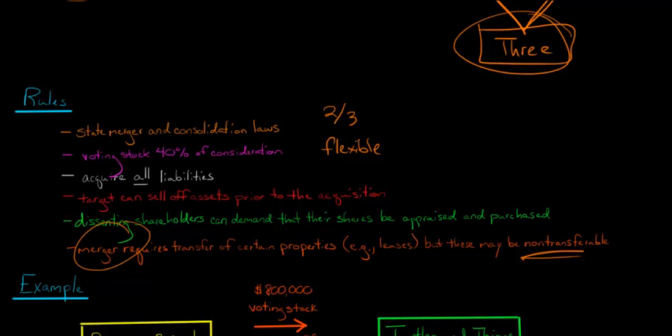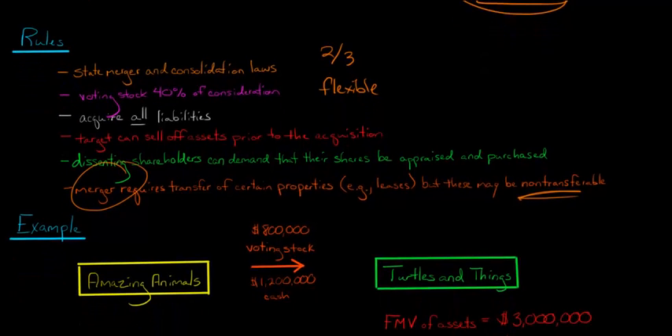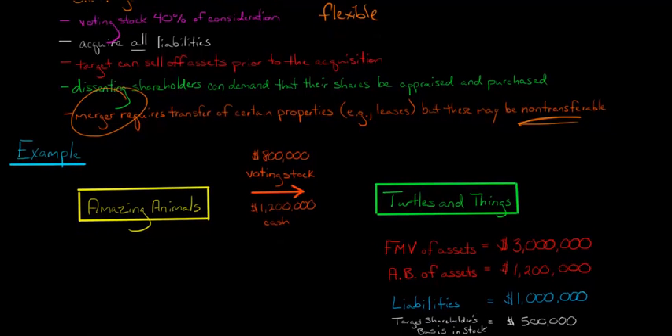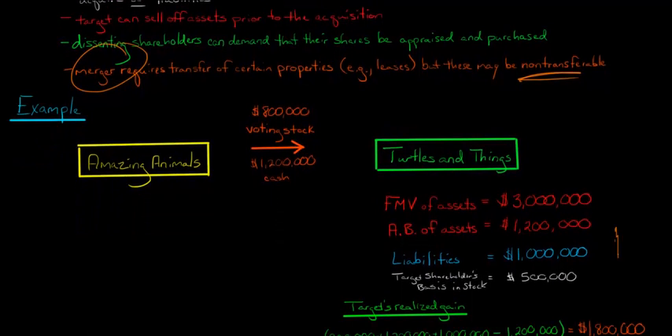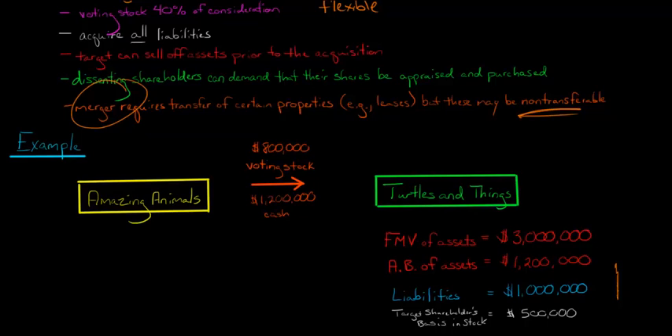I just want to walk you through a short, simple example to give you an idea about how a Type A reorganization would go. Let's say that you run the purchasing company, the company doing the acquiring. It's called Amazing Animals. So you are the CEO of Amazing Animals, and you want to do a Type A reorganization.